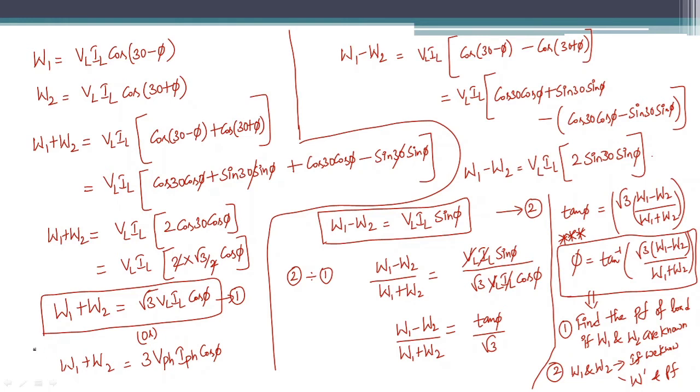Let us see how we can find the power factors. I will start with the UPF, which is unity power factor. When the power factor is unity, means cos phi is equal to 1, right? And phi is equal to 0 degrees. It indicates that the load is a purely resistive load. For a purely resistive load, the phase angle difference between the voltage and current is 0, and hence the power factor is unity. With this power factor, how can we find the readings of W1 and W2?